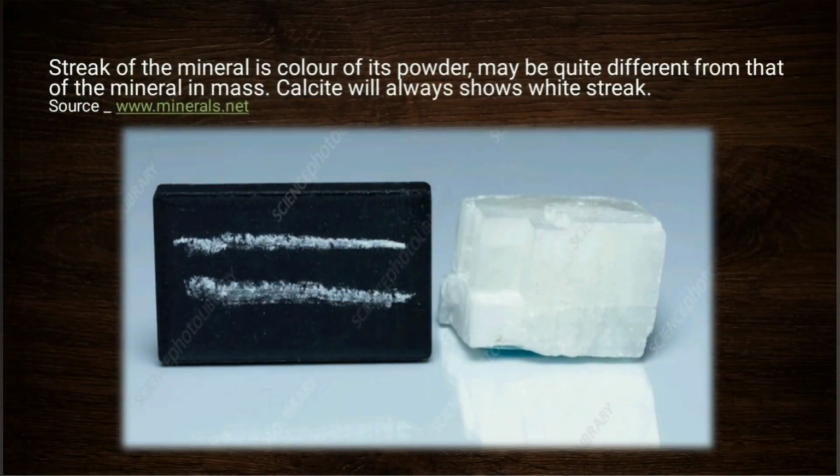So now what is streak? The streak of a mineral is nothing but the color of its powder, which is produced when we scratch the mineral on the surface of porcelain or any streak plate, and calcite will always show a white streak. Here you can see calcite, which is a transparent material. Sometimes it shows phosphorescence and fluorescence, which are optical properties of calcite.